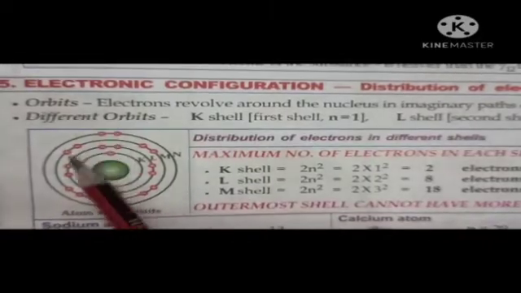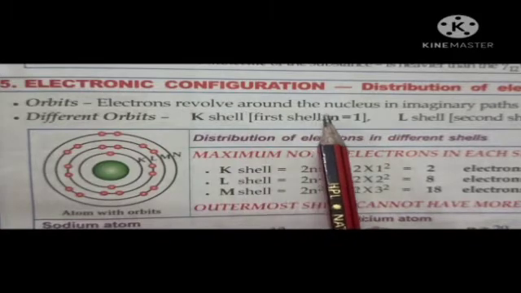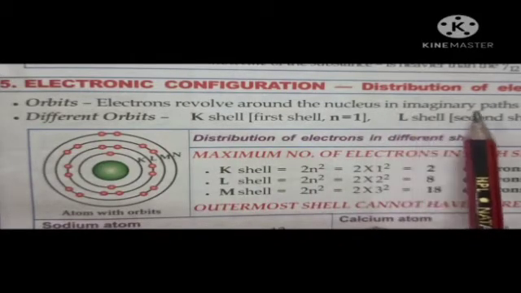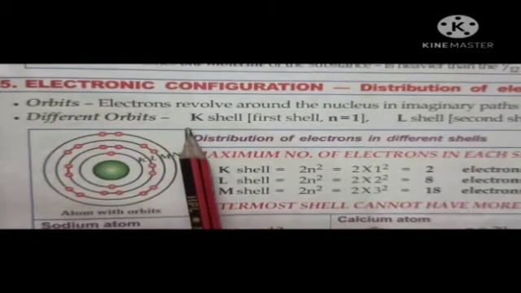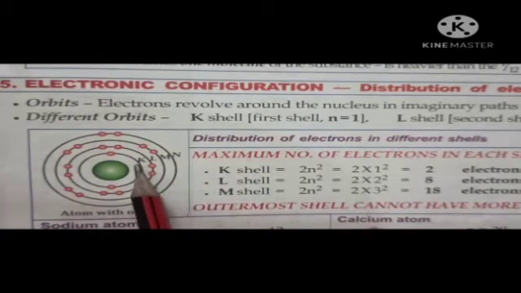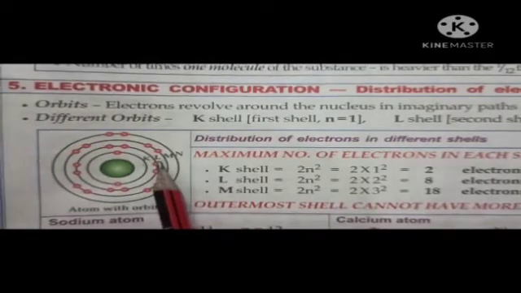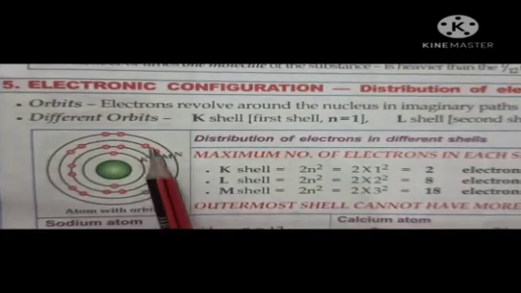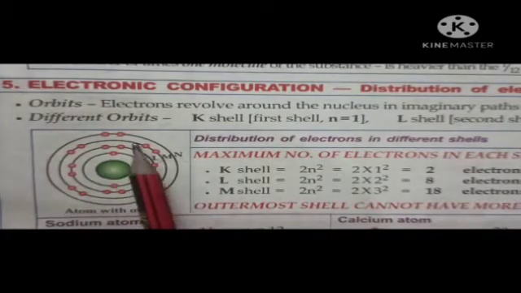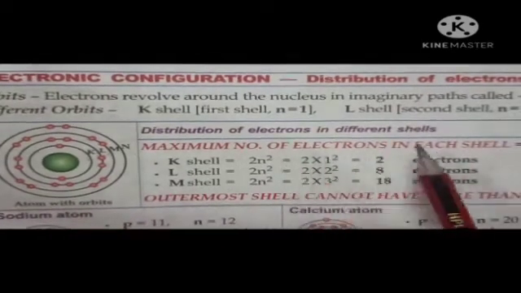Next is your electronic configuration. Electrons revolve around the nucleus in different imaginary lines or paths, which are called orbits. The first orbit is known as the K shell. The second is called L, the third is called M, and the fourth one is called N. And the electrons are distributed in these shells according to a law, that is called what?